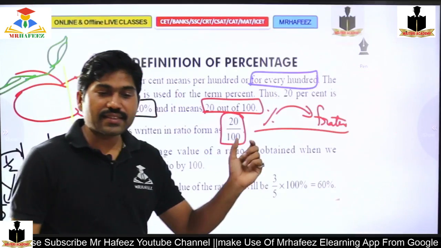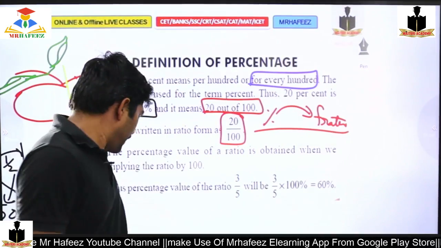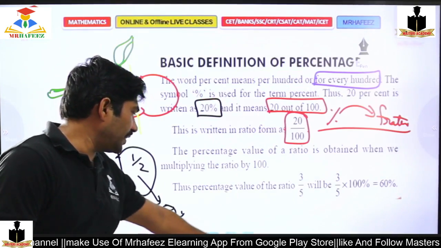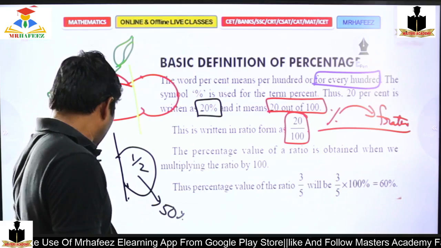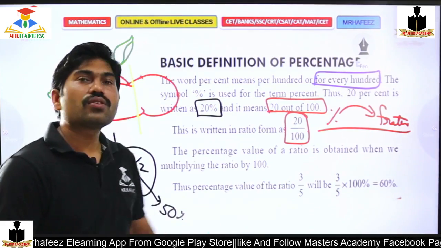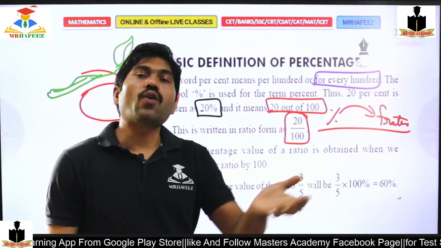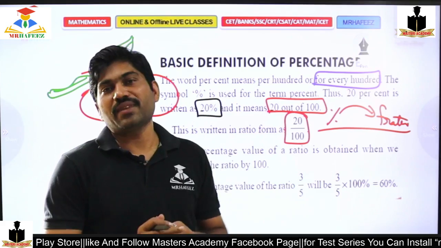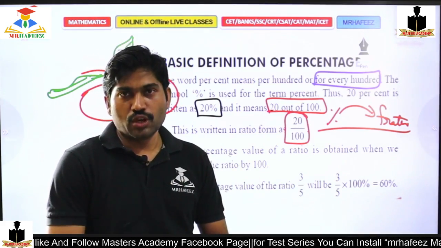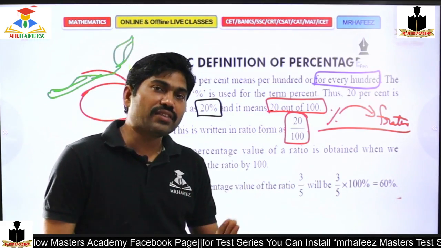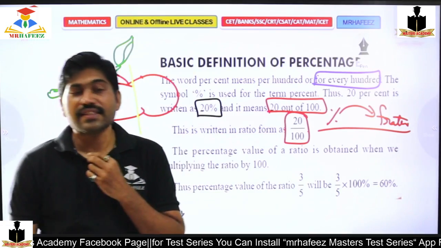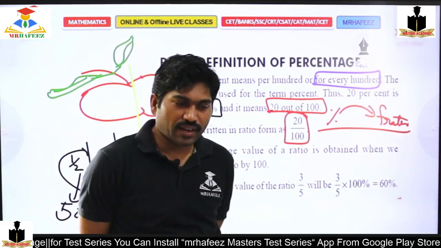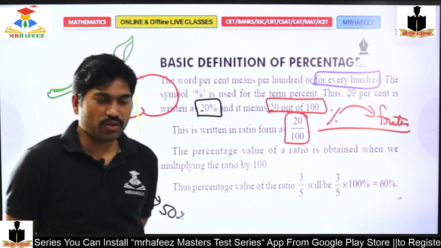It's very simple. Out of 100, if I write in terms of a numerator and denominator, that is a fraction form. So all percentages can be converted into fraction form. Is that clear? If it is clear, type CLR in the comment box.